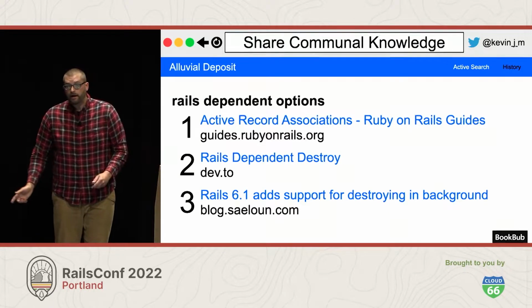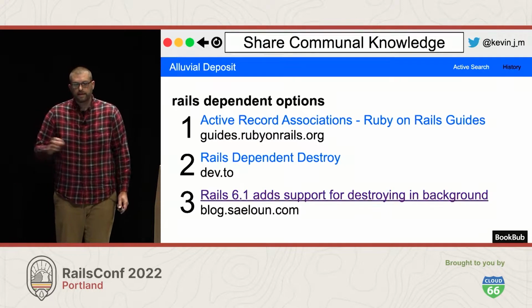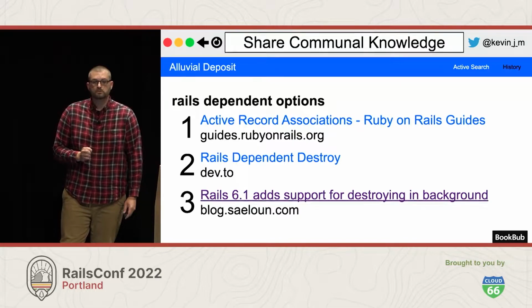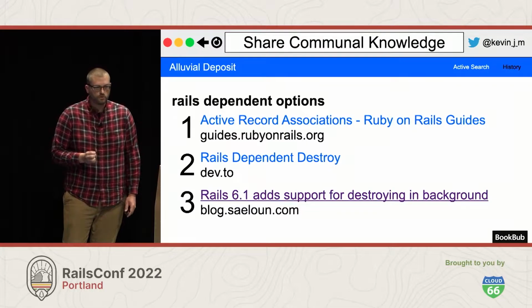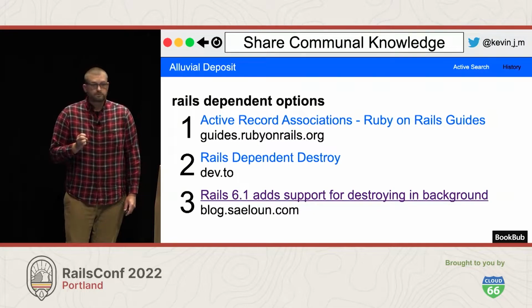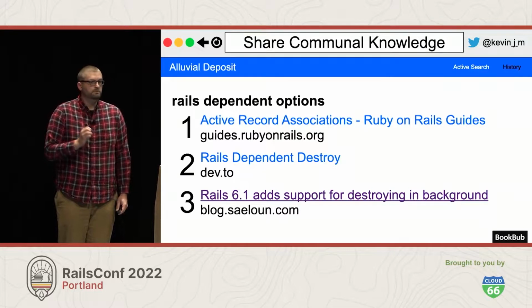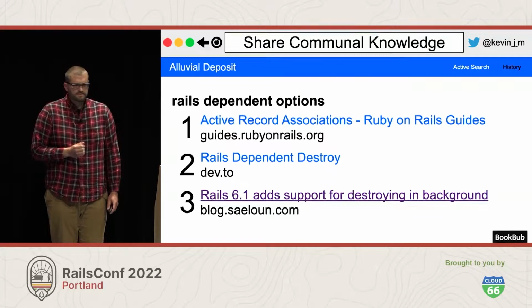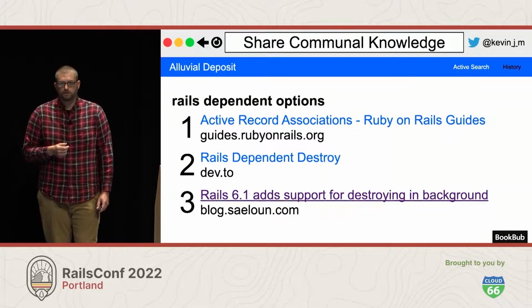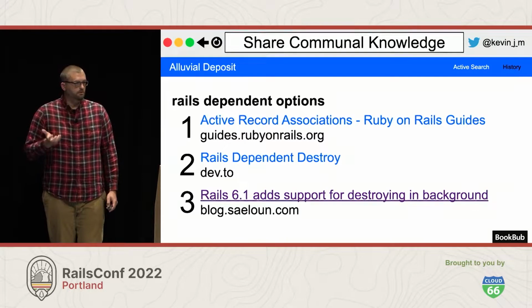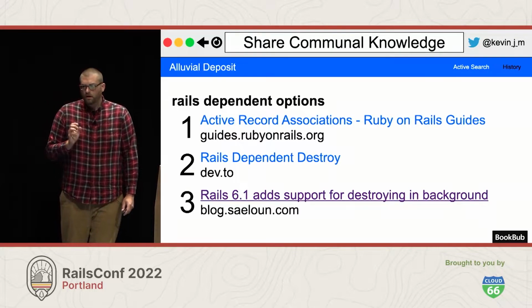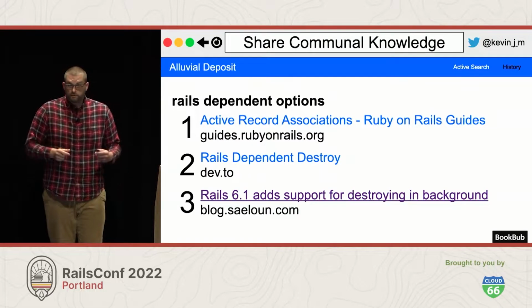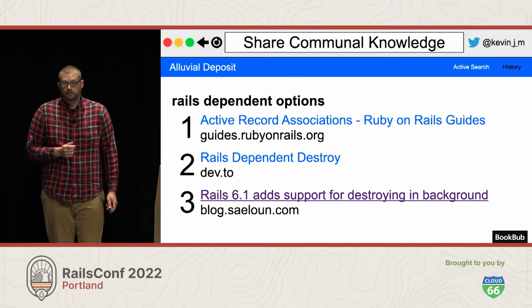And when I do that, I get introduced to a blog post that tells me in Rails 6.1 there was a new dependent option added called destroy async. And that will trigger a background job to delete associated records as opposed to doing it in band in the current request. So that's fun. That's a new thing. I hadn't heard about that before. So instantly I want to use this shiny new thing to solve all the world's problems. But I also feel that it's very relevant to this current conversation. We might be able to use that here.